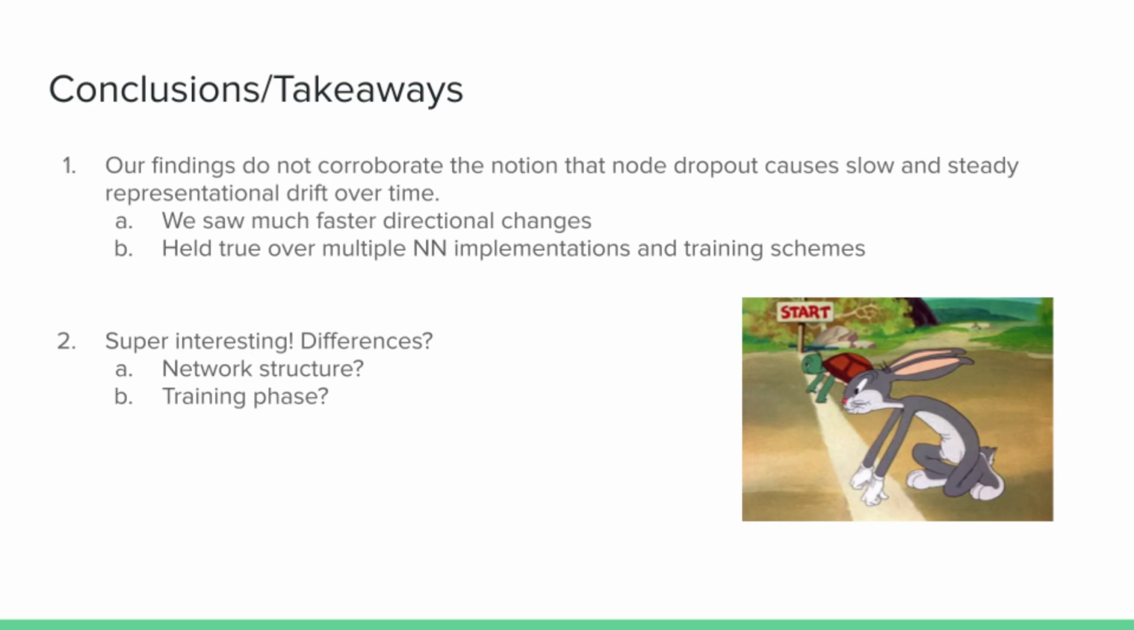And our findings do not corroborate the notion that no dropout causes representational drift slowly and steadily over time. It's kind of like the tortoise and the hare. We found much faster fluctuations across the board, and in some cases, less fluctuation than you would just expect from training. And so that's kind of interesting.